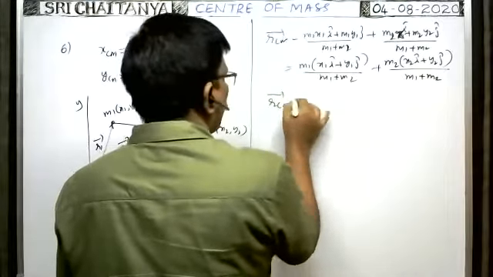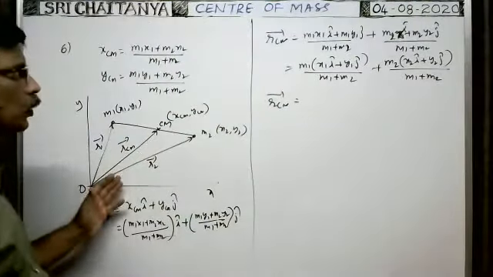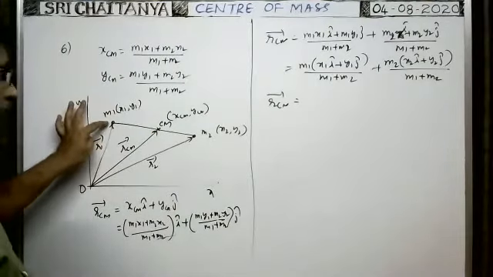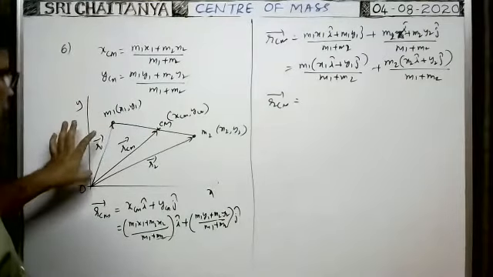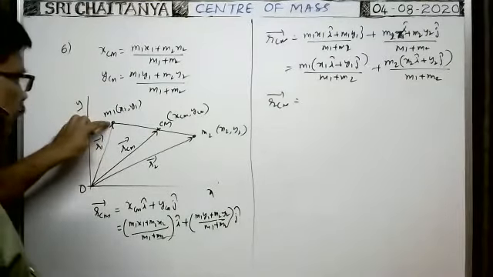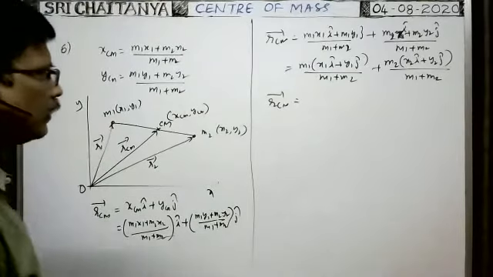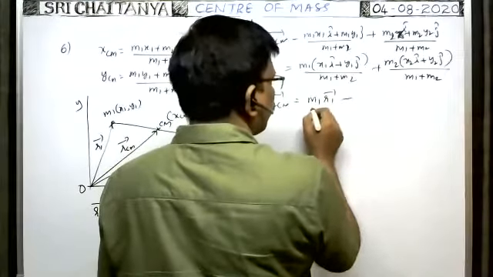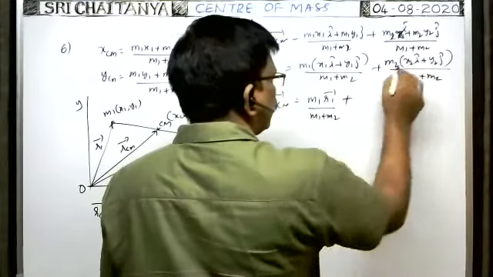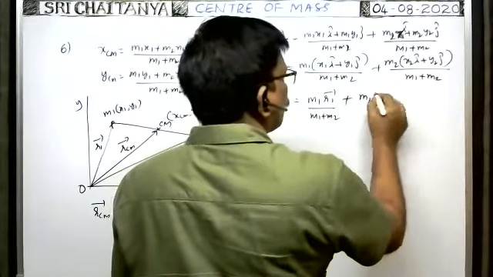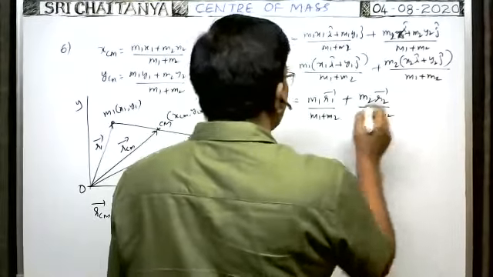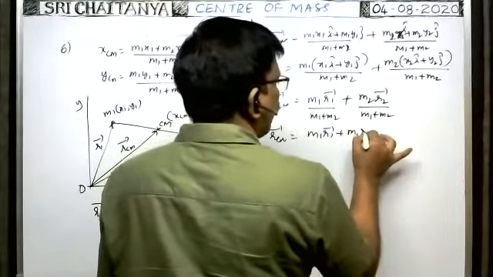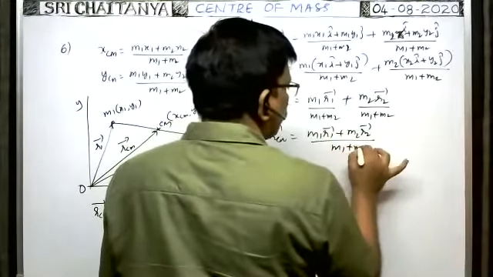Therefore, R_CM bar, the position vector of center of mass, is equal to, what about x1 i cap plus y1 j cap? x1, y1 are the position coordinates of the first particle. Then what is the position vector of this particle? x1 i cap plus y1 j cap, that is r1 bar. That's why it can be written as r1 bar. So m1 r1 bar by m1 plus m2, plus m2 into r2 bar by m1 plus m2. Therefore, R_CM bar is equal to m1 r1 bar plus m2 r2 bar whole by m1 plus m2.